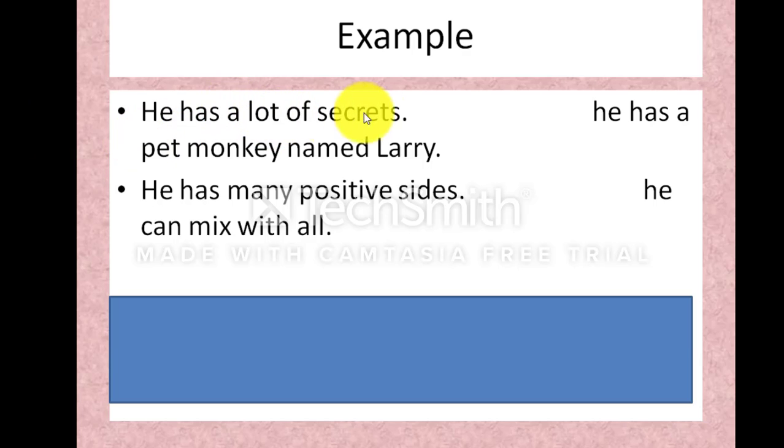Example: he has a lot of secrets we don't know. He has a pet monkey named Larry. He has a lot of secrets. For example, we can use "for example". He has a lot of secrets. For example, he has a pet monkey named Larry.